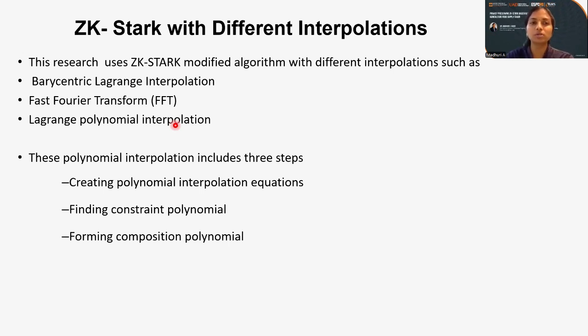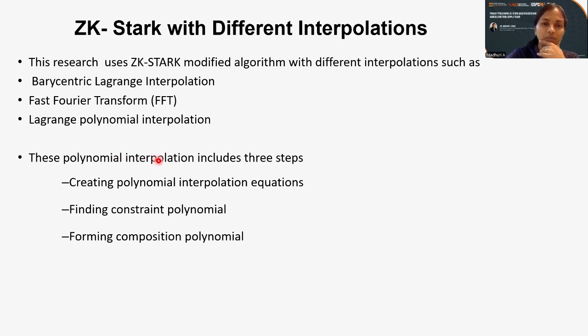So what modification have we made? We have used different interpolations. We studied some different mathematical interpolations for that. Among them, three have been chosen to compare: the barycentric Lagrange interpolation, the fast Fourier transform, and the Lagrange polynomial interpolation. For these three interpolations, we have seen how each performs and which one is better to use as per execution time and its performance index.